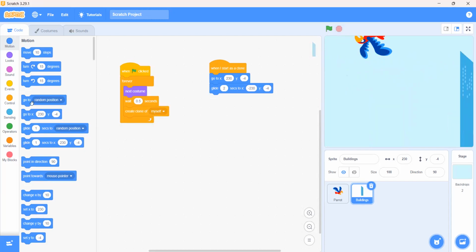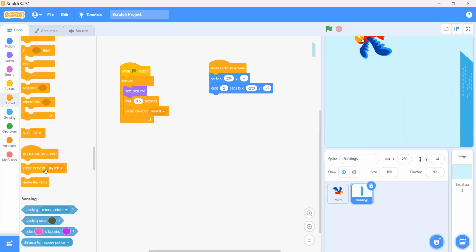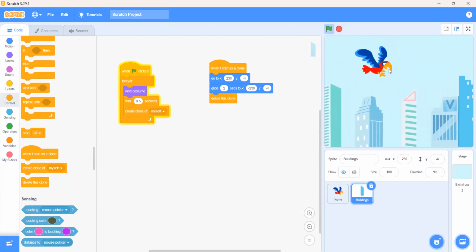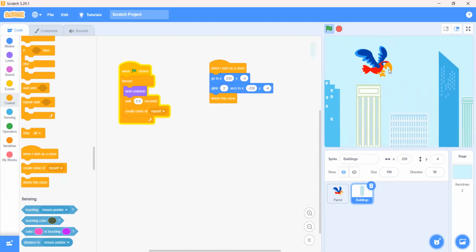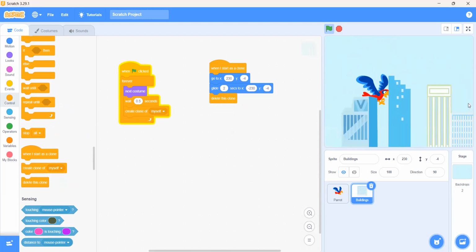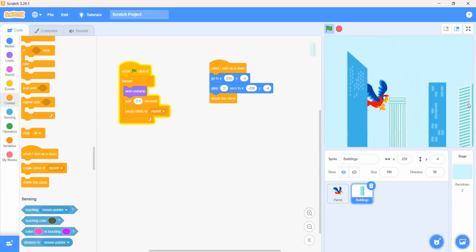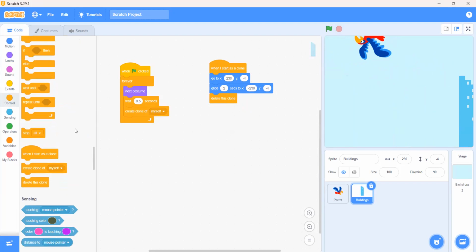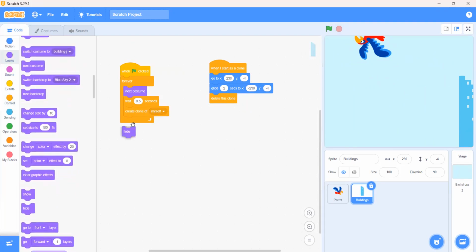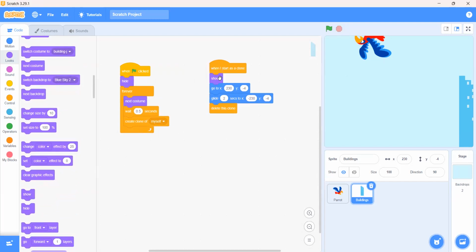So we will go in the control and use this block, delete this clone, right here. Now if you click on the green flag, you will see that the clones are deleting by themselves, but there is a problem. The original building is already showing here. So we need to hide it. We will go in the looks and use the hide block: when green flag clicked, it should hide, and when I start as a clone, this building should show.